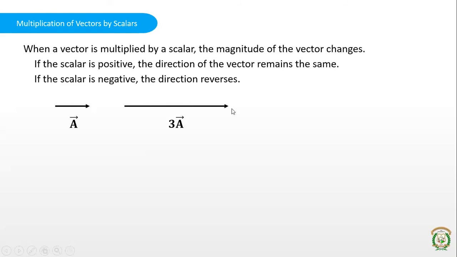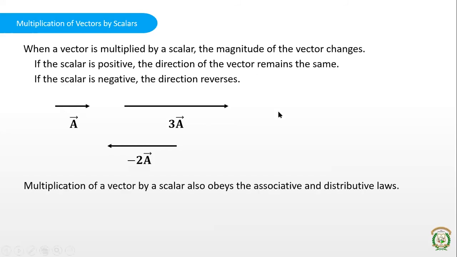Suppose you want to find minus 2A, minus 2 times A. Minus 2 is a scalar quantity, and it is a negative number. That is why the direction will be opposite, right? And the length of the vector is multiplied by 2. The length of A is multiplied by 2 and the direction is opposite to that of A. This is the way you can multiply vectors by scalars. And similar to addition, here also there are some rules or laws that it follows.